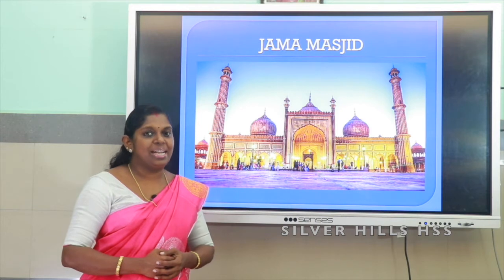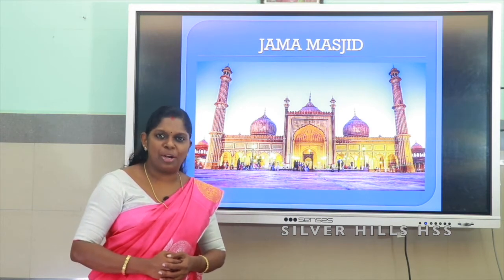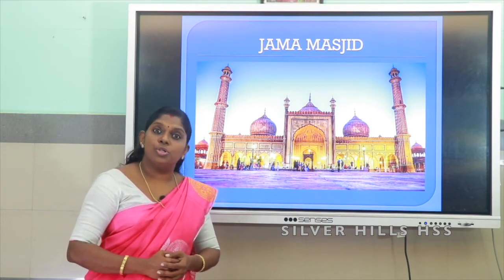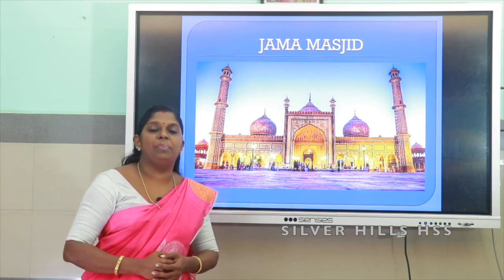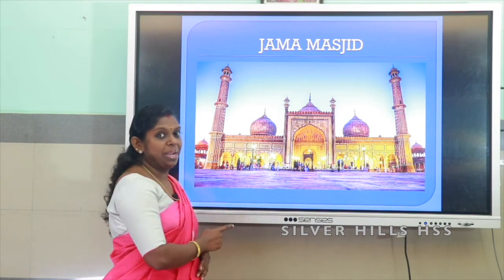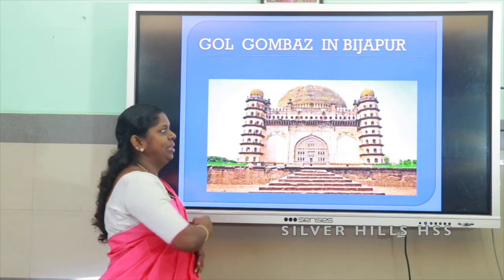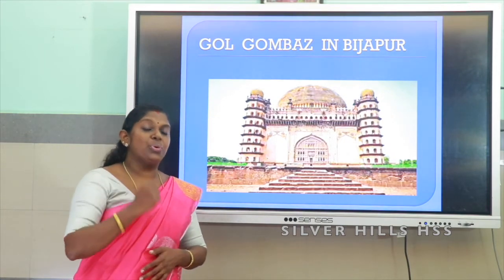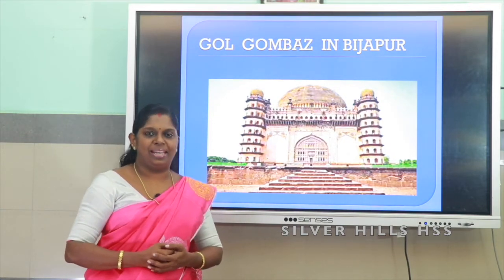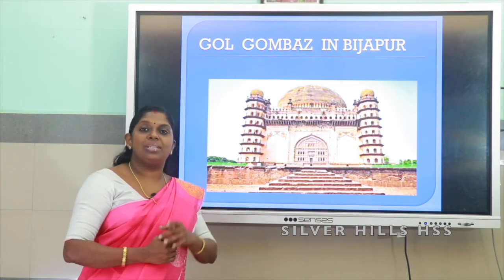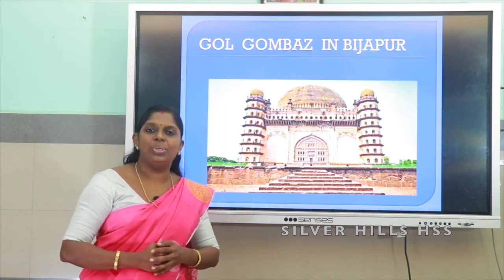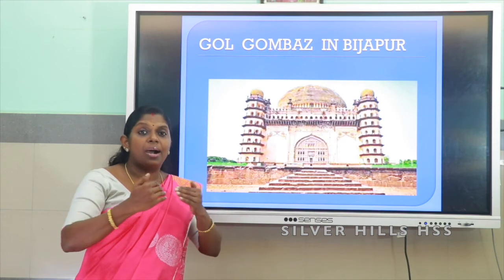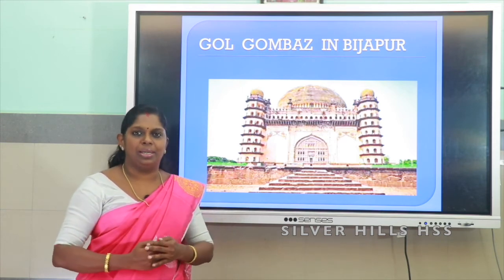Do you know, at a time Juma Masjid can occupy almost 2,500 people. This is also constructed by Shah Jahan. And two more other structures are there. These two structures, even though they come under Indo-Islamic style, are constructed in South India.